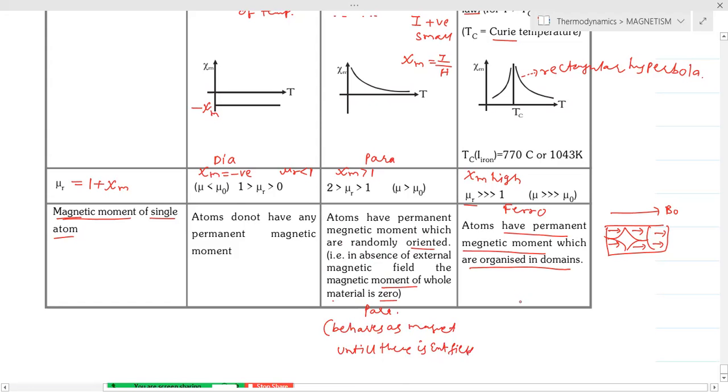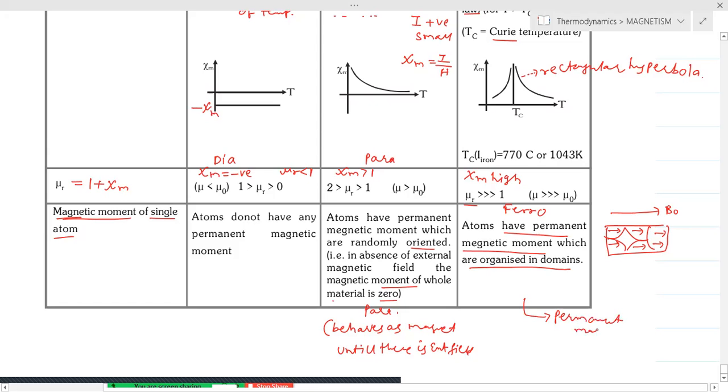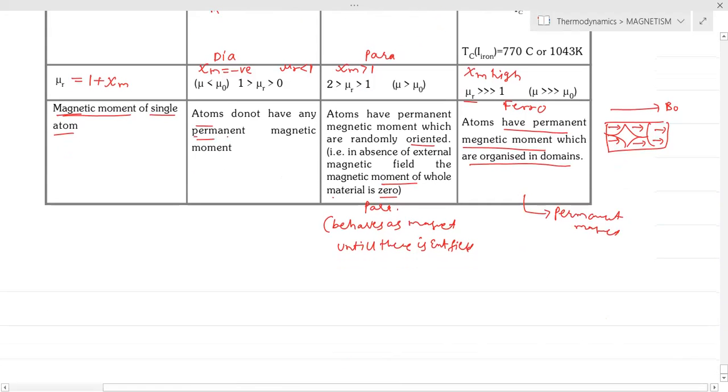But when we think of ferro, obviously they are permanent magnets. They are permanent magnets. And when we think of dia, atoms do not have any permanent magnetic moment. Atoms do not have any permanent magnetic moment. So like that we are taking.